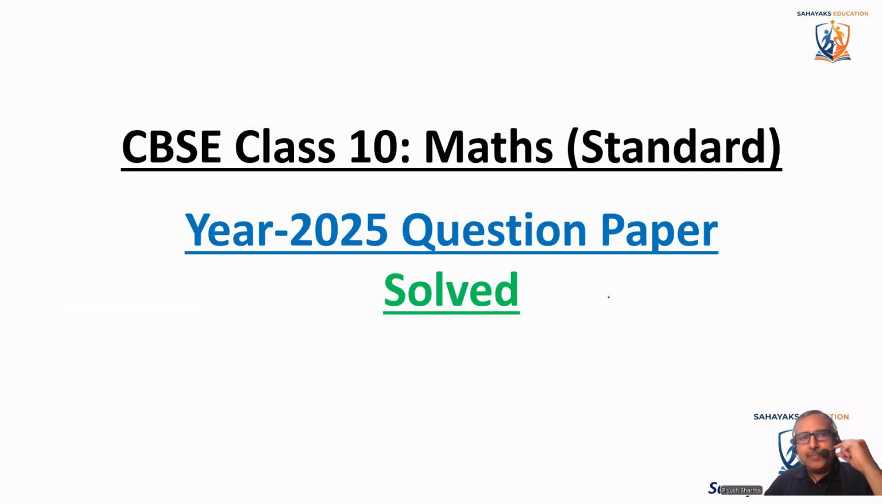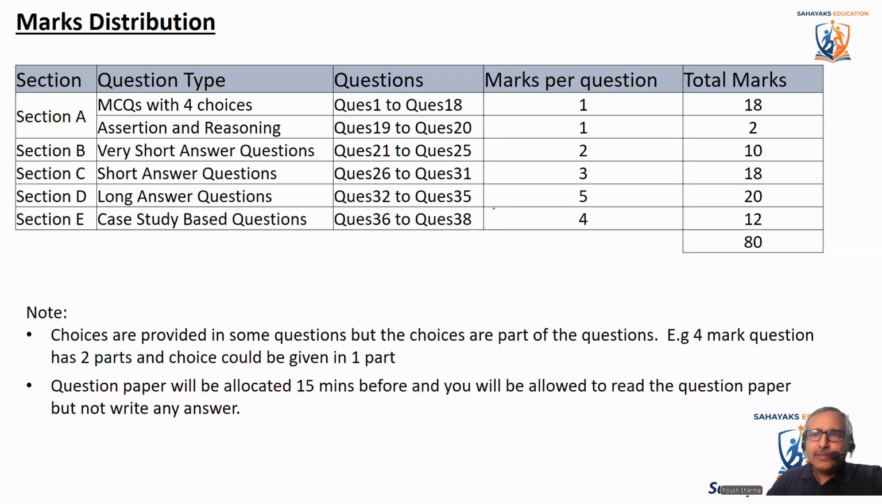So without wasting time, let's start with the test paper. Okay. So this is the test paper from 2025. Marks का distribution ऐसे रहेगा। MCQs with 4 choices will be from 1 to 18, one mark each. Then assertion and reasoning questions will be 2 questions, okay, of 1 mark each.